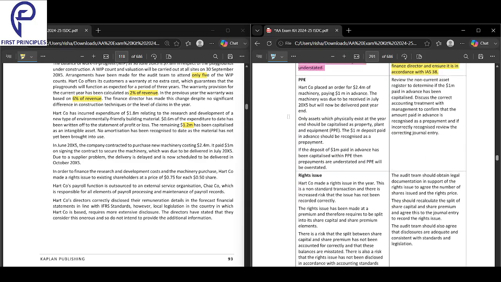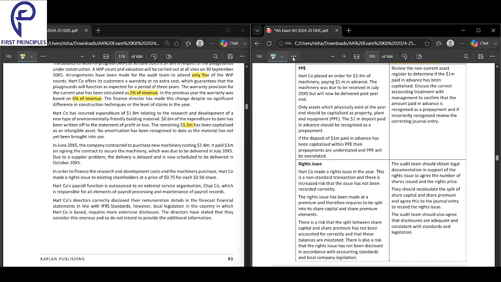Moving on now to PPE, property, plant and equipment. In June, the company contracted to purchase new machinery for 2.4 million. It paid 1 million on signing the contract to secure the machinery, which was to be delivered in July. Due to a supplier problem, the delivery is now delayed and scheduled for October.